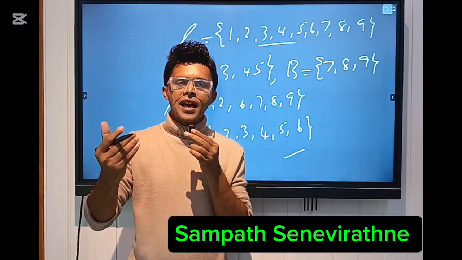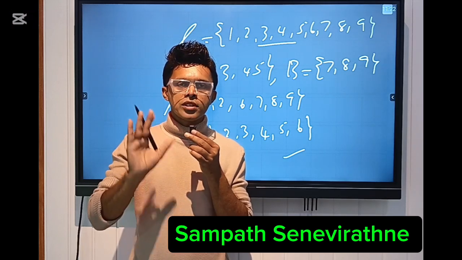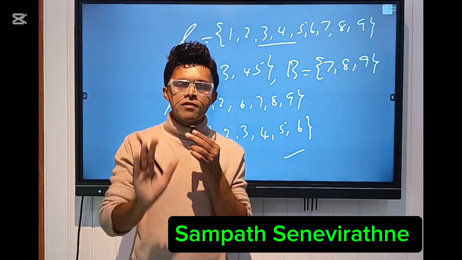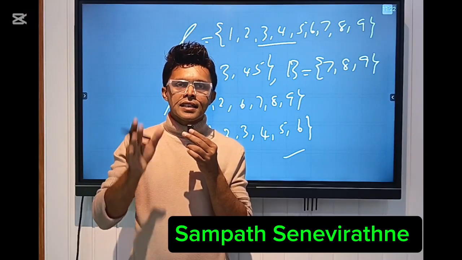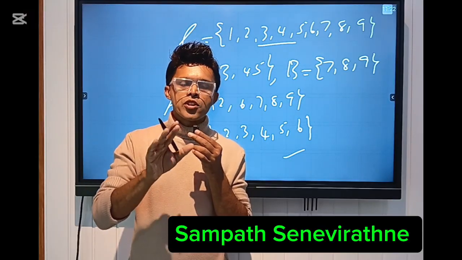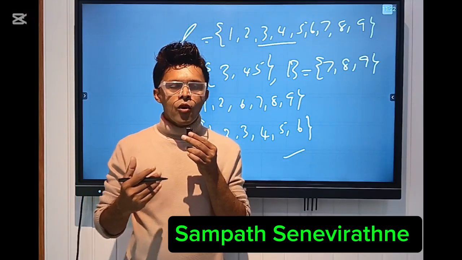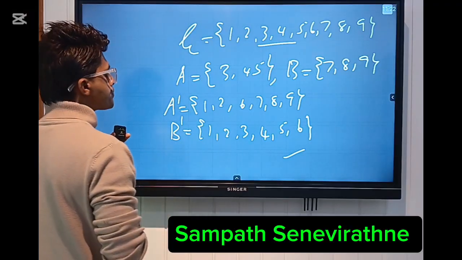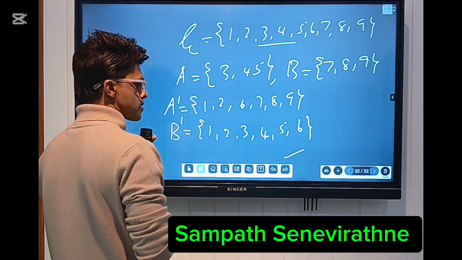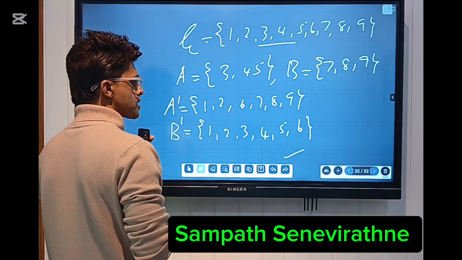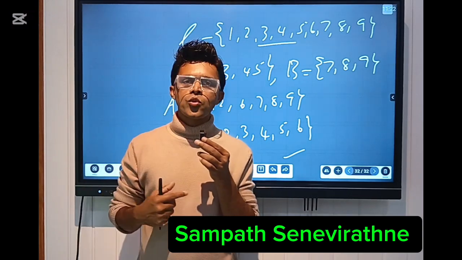When taking the complement of a set, what you need to do every time is consider the universal set, and remove the elements of the considered set from it. Elements are removed from the universal set in order to get the complement of the considered set. Okay, so these are the core ideas you need to get when it comes to sets in grade 9. And the other thing you need to learn about is